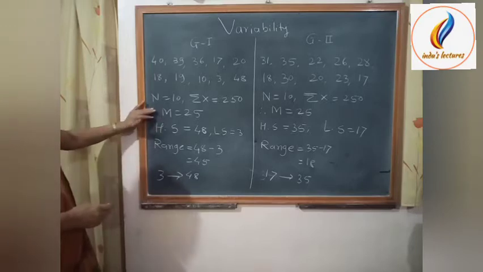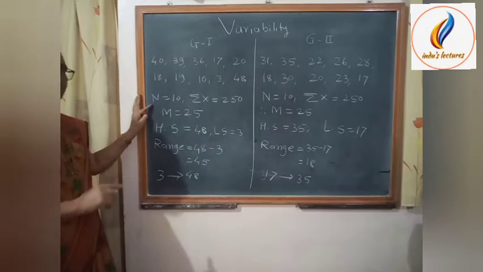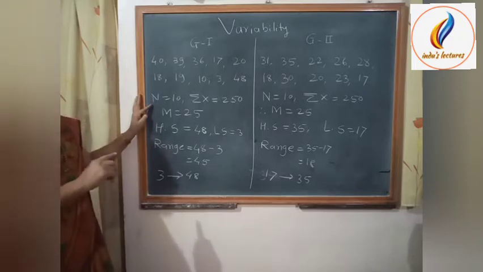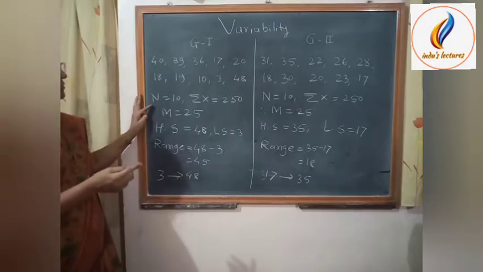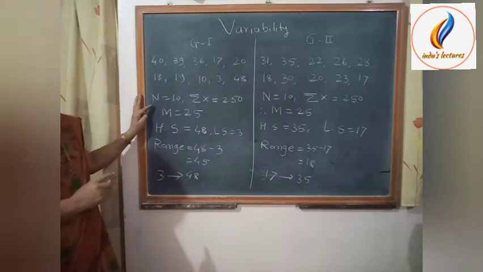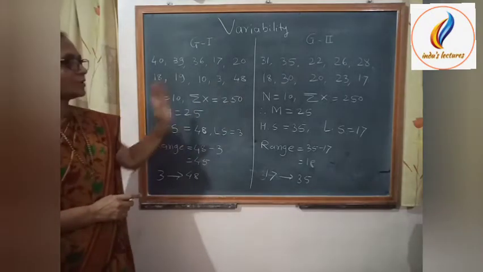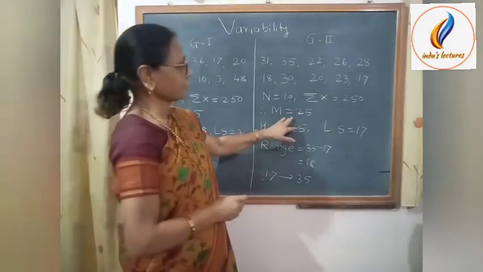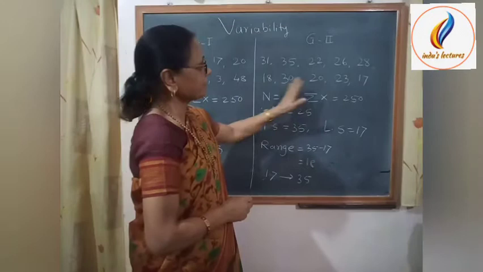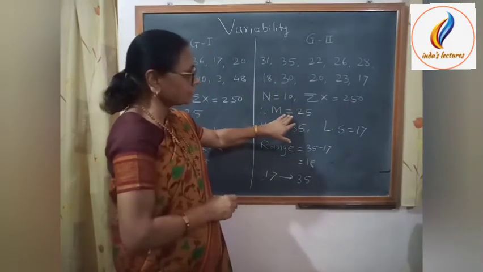So we can say that in the first group there are individuals who are poor in performance, some are average in performance, and some are higher or good in performance. While in the second group, the majority or near about all of these scores are around the mean.